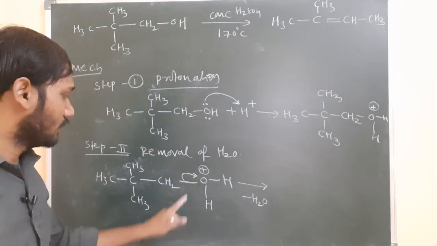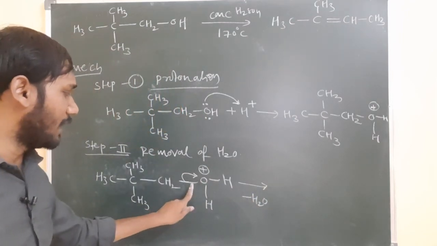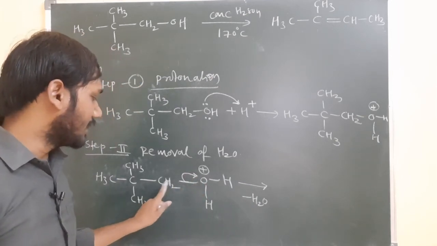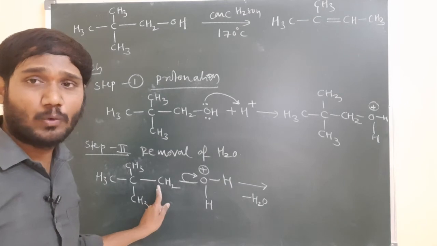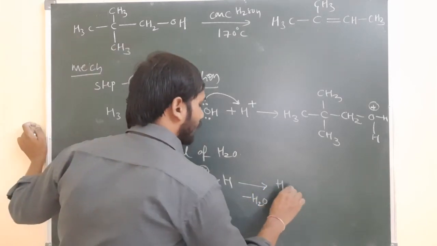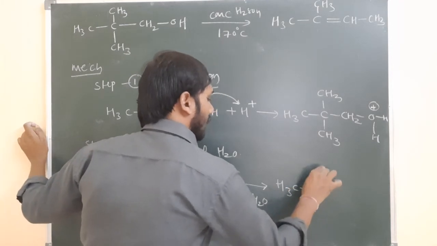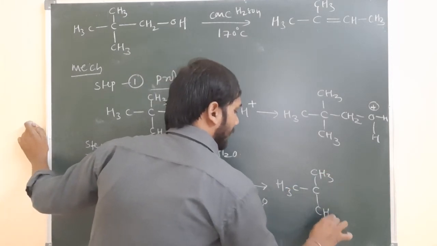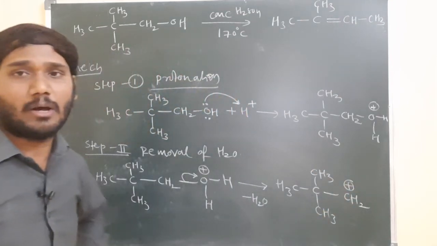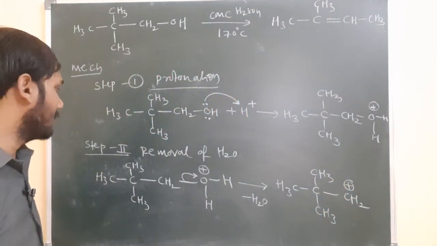H2O is removing. So from where is it removing? The carbon to oxygen bond is there. These bonded electrons are migrating to the oxygen side. That means this carbon is losing the bond, and this carbon gets the positive charge. So now carbocation formation is possible. Carbocation is formed, CH2 plus. This is the carbocation formation. Carbocation is forming. This is step 2.